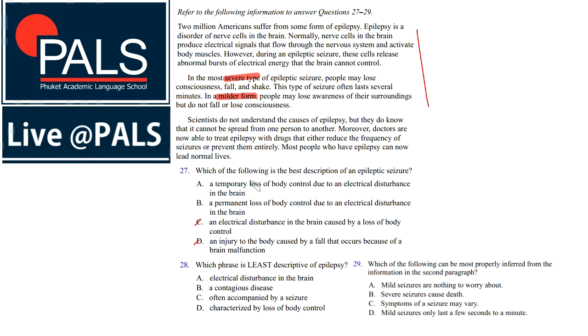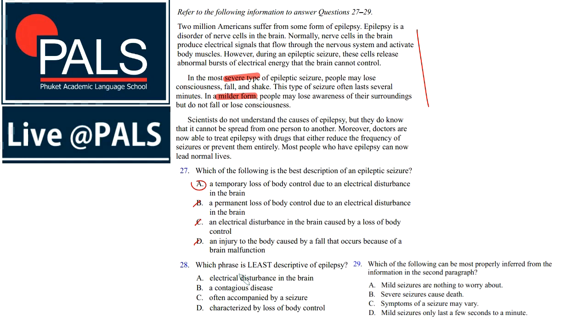And then the question is, is it a temporary loss of body control or is it a permanent loss of body control due to electrical disturbances in the brain? We should know from our reading that the seizure is only temporary, can last several minutes, but it's definitely not permanent. So therefore we can exclude B as well, and A must be the correct answer.